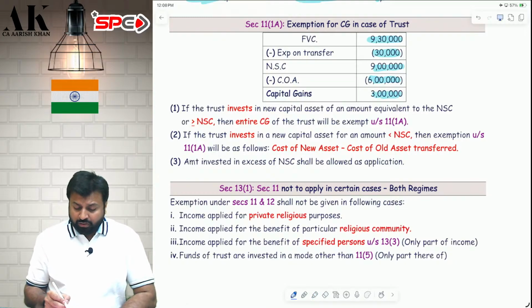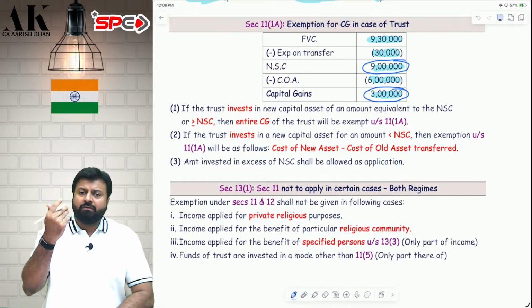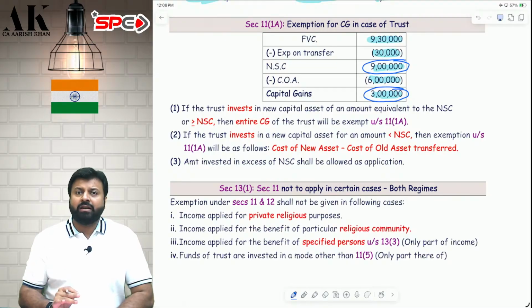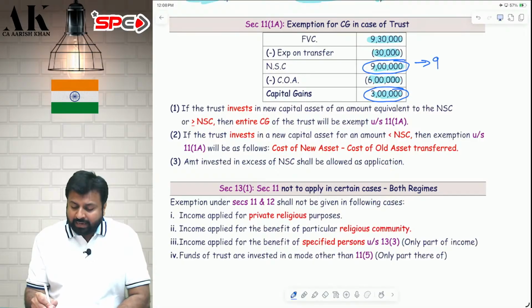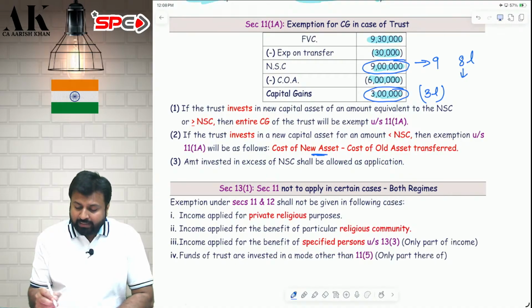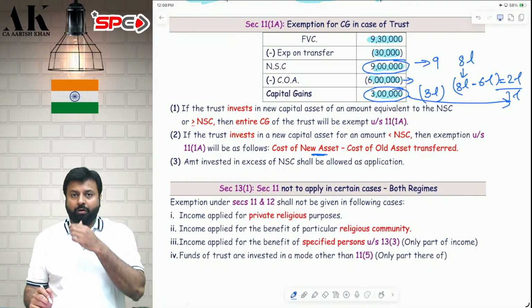Now, if the trust wants to exempt this 3 lakh rupees, the law says very simply that you have to invest the full net consideration. If you invest the full net consideration, we will exempt the full 3 lakh rupees. But if you invest less than 9 lakh rupees, then we will only exempt a proportionate amount. If you invest 9 lakh, then the full 3 lakh is exempt. But if you invest only 8 lakh, then the exemption will be the cost of new asset, 8 lakh, minus cost of old asset, 6 lakh. Therefore, 2 lakh will be exempt and 1 lakh will be taxable. I hope it is clear to all of you.